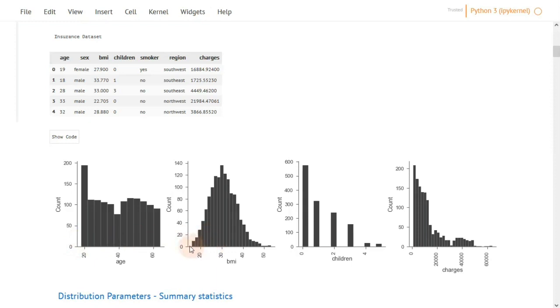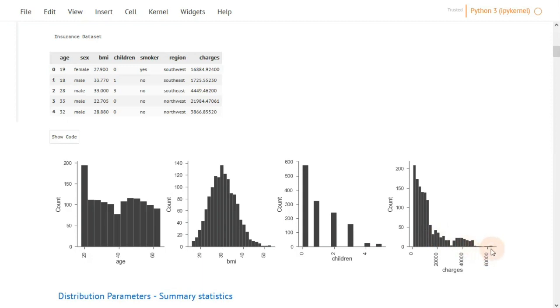And for BMI, it looks like a curve that has a peak around 30 and then decreases on both sides. For children, it shows the frequency when a patient has 0 children, 1 child, 2 children. And charges also looks like BMI but with a tail towards the positive values.